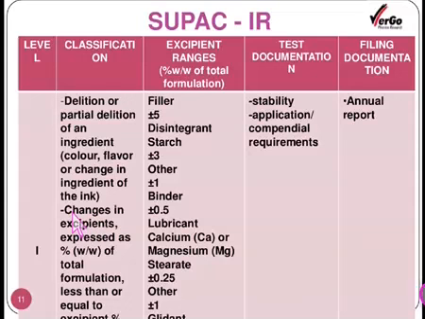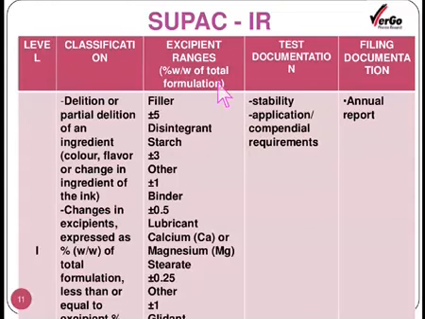That's why it is considered as level 1. Similarly, changes in the excipients expressed as percent weight by weight of the total formulation less than or equal to 10%. So less than 10% we can consider as a level 1 change, and it is not going to affect the release of the drug.